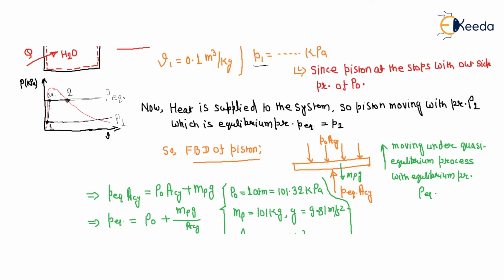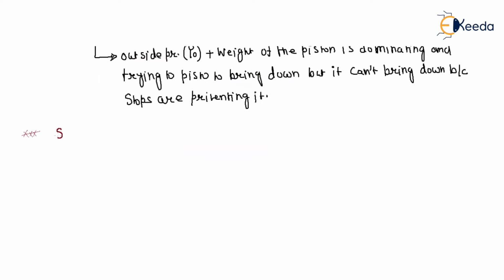So let's check whether point 2A is in the two-phase region or not. State 2A: P2A is P equilibrium, and V2A is V1. Why?